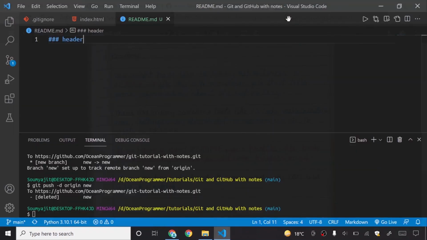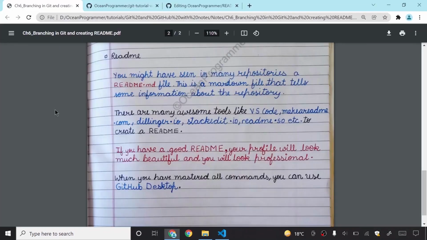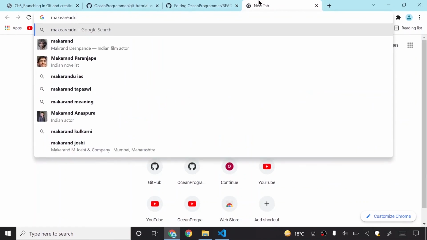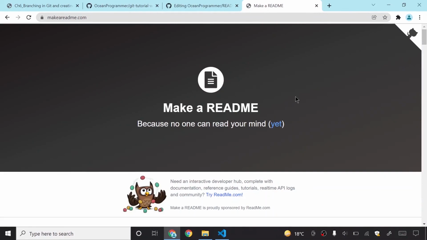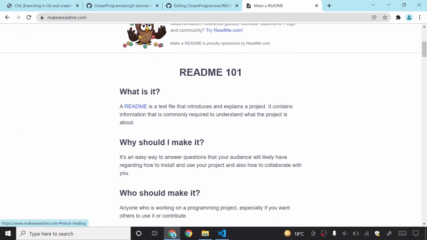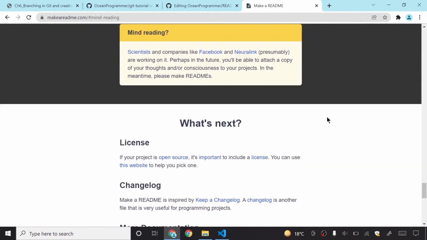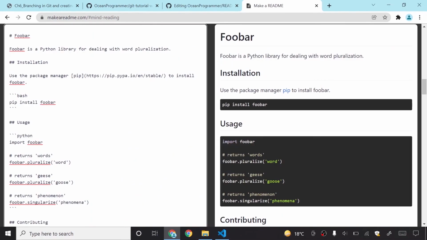So how do I get these things? I will now just remove this readme.md file. I will go to any website, let's say makeareadme.com. I will just go to this website, and then there are many tools here. So I will just click on this one, and okay, this is not it. Where do I get the option to create a readme? Okay, this is the place where I can create my readme.